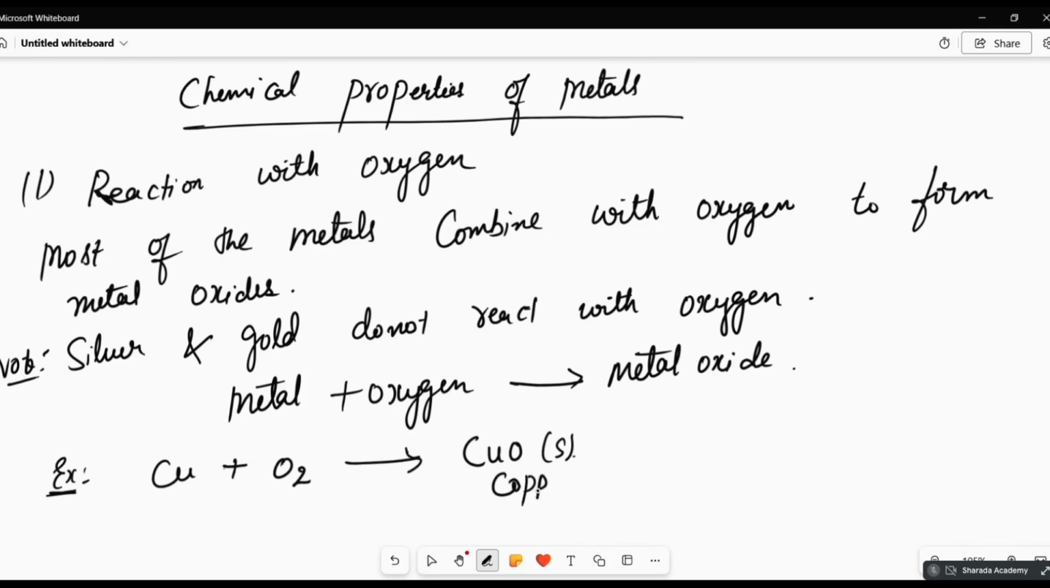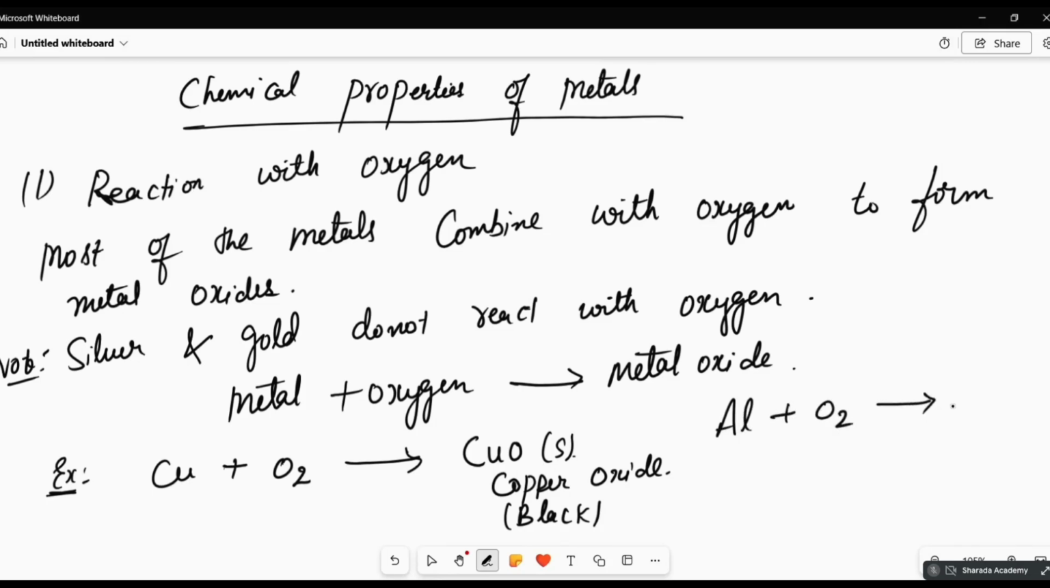Copper oxide is black in color. You should remember the color and texture given in the textbook, because sometimes they ask that a black oxide or black powder is formed, and you have to write the reaction. Questions like that come in chemistry. Copper with oxygen gives copper oxide. Next, another example, aluminium plus oxygen.